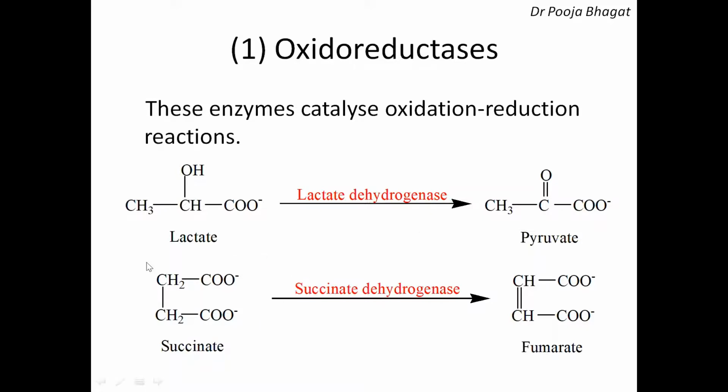Another example, this is succinate and this is fumarate. There is a double bond here, that means again the removal of 2 hydrogen atoms. One hydrogen from here, one hydrogen from here, that is a hydrogen molecule, and this hydrogen molecule is getting removed from succinate, and therefore the systematic name is succinate dehydrogenase. Since it is again an oxidation reaction, the enzyme is an oxidoreductase.